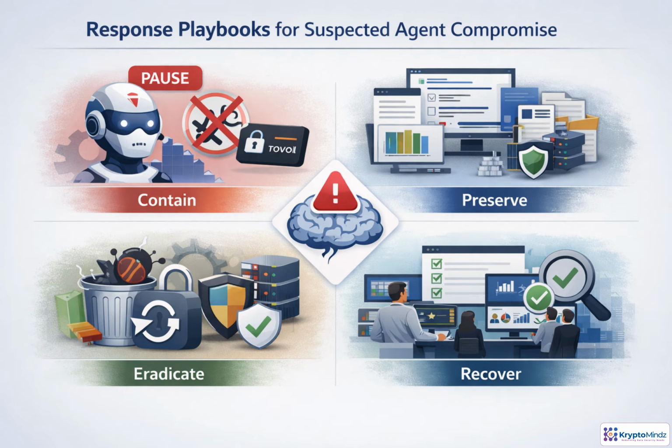When you suspect an agent is compromised, the first goal is to stop movement, not solve everything at once. Pause autonomy, revoke tokens, disable risky tools, and require human approval. Preserve evidence before cleanup: prompts, outputs, tool calls, retrieved data, policy decisions, logs, and memory snapshots. Eradication means removing poisoned context, rotating credentials, patching connectors, and restoring trusted memory. Recovery should be gradual, with validation, monitoring, and a governance review before full reactivation.